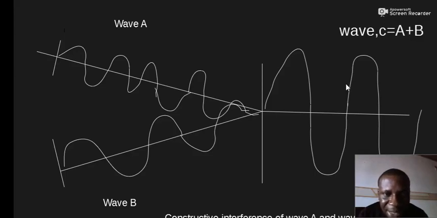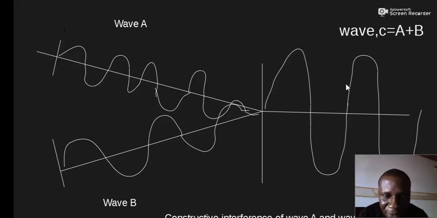Alright, and then also the waves must be traveling such that one wavefront has a zero phase angle with respect to the other one, that means there is no phase difference between them, or one wavefront has even multiples of phase angle, such as 2 pi, 4 pi, 6 pi.